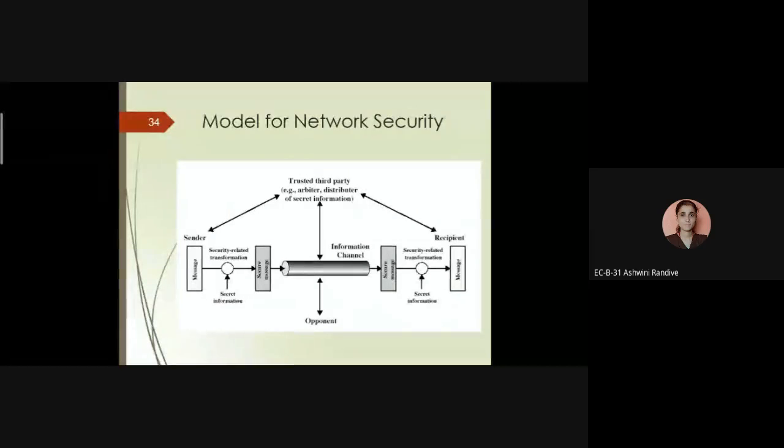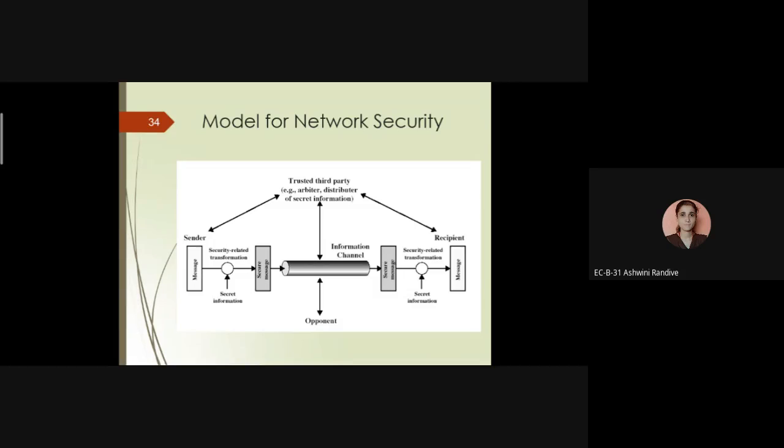When the sender transfers the message, it can send the message as "hello". That message enters into the information channel, or we can call it a transformation field. Through the transformation field, the hello message can reach the receiver. At the receiver side, there is a decryption key. By using the decryption key, the receiver can read that particular message. So it is the flow of the network security model.